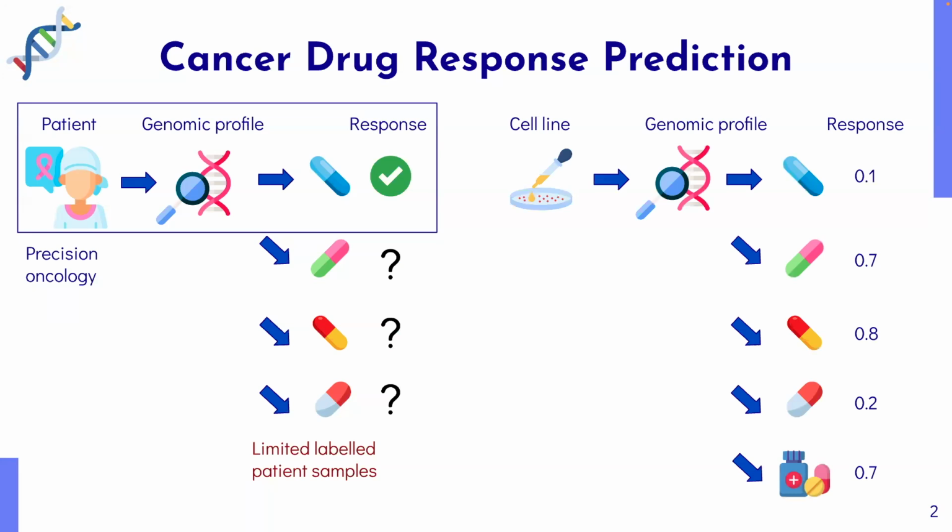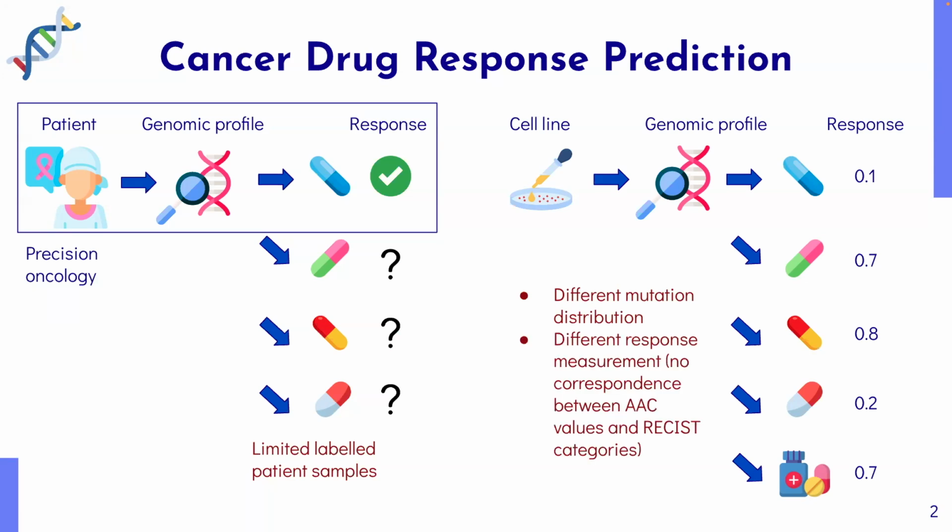Prior methods have relied on cell lines cultured in controlled laboratory environments, where the response to various drugs can be experimentally measured. These cell lines, however, differ from patients in terms of the distribution of mutations observed and in the way the response is measured. The real-valued AAC response measured in cell lines have no good correspondence to the RECIST categories measured in patients. Transfer learning approaches have focused on handling these differences across the source cell line domain and the target patient domain.